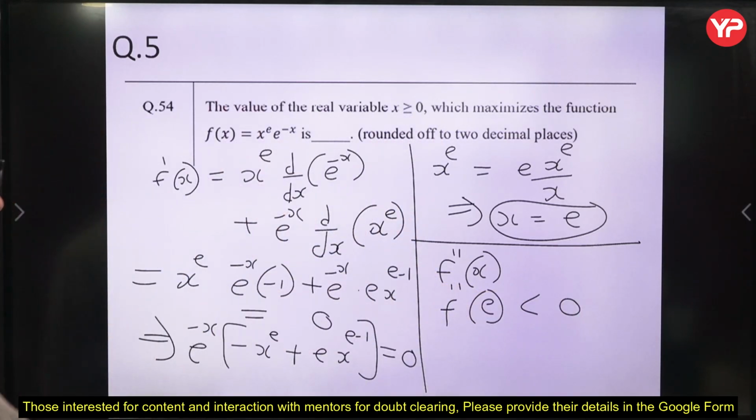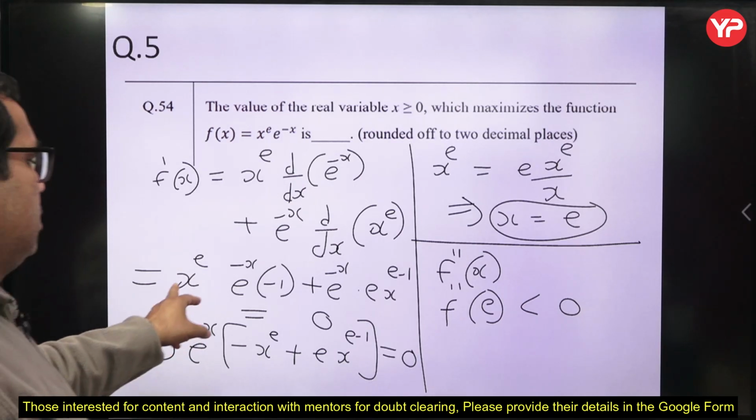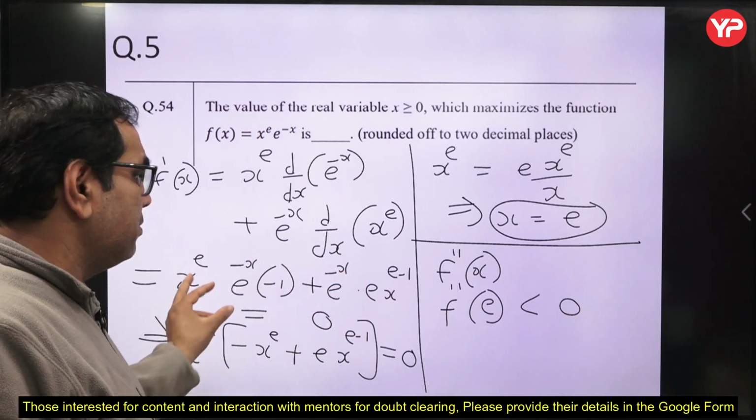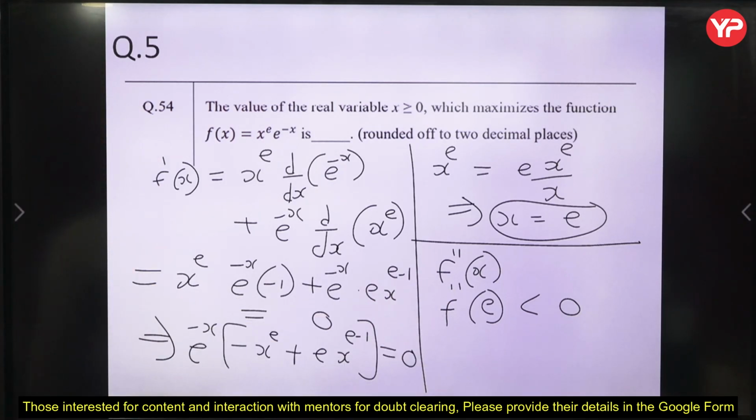If f double dash e is negative, it means x equal to e is a point of local maxima, so e is the right answer, 2.71. Please do the second order derivative and verify this. The second order derivative test is important. Now come to the next problem.